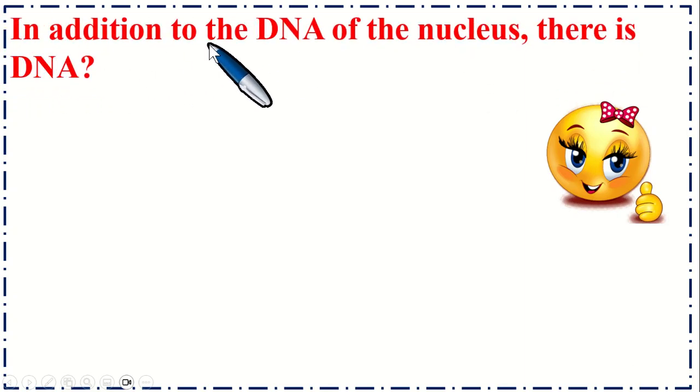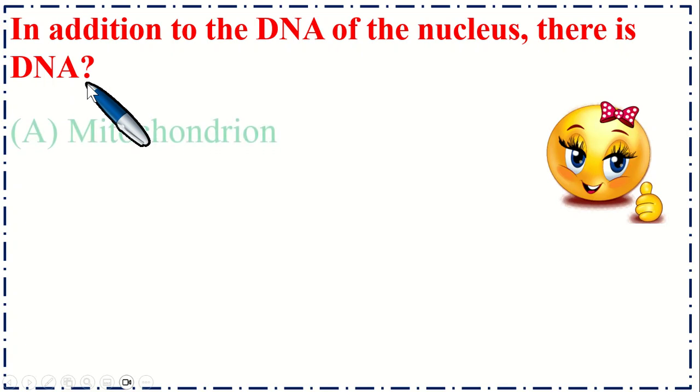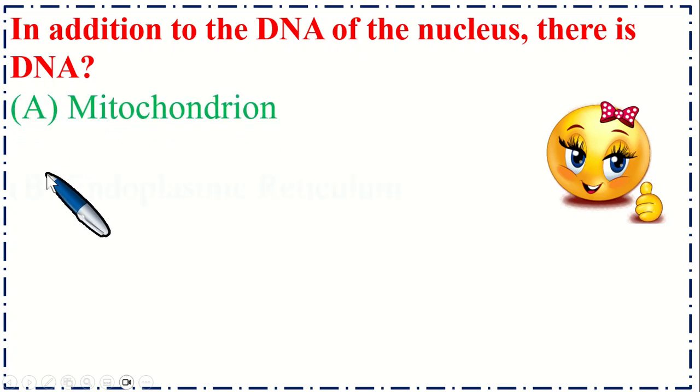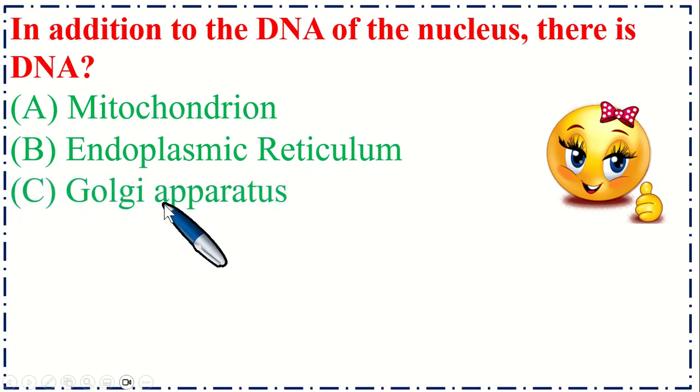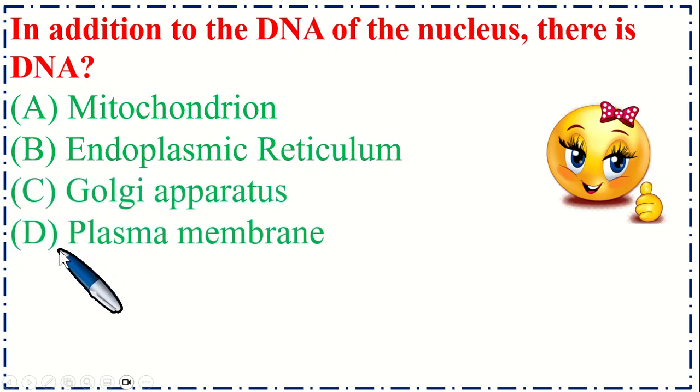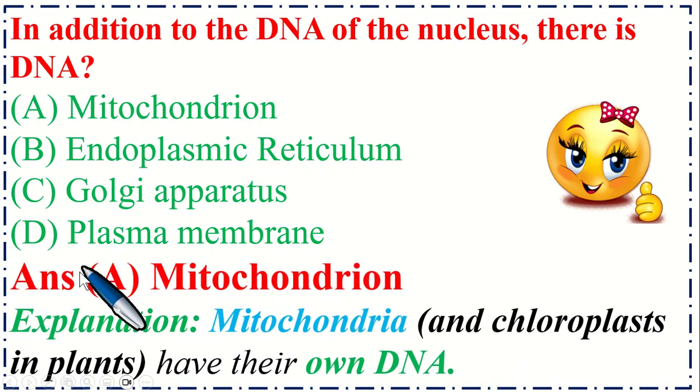In addition to the DNA of the nucleus, there is DNA in which organelle? Option A mitochondrion, B endoplasmic reticulum, C Golgi apparatus, and option D plasma membrane. So the correct option is A, mitochondria. Mitochondria, and chloroplasts in plants, have their own DNA.